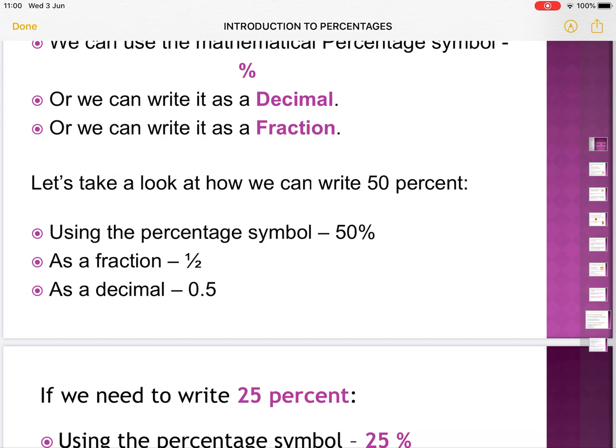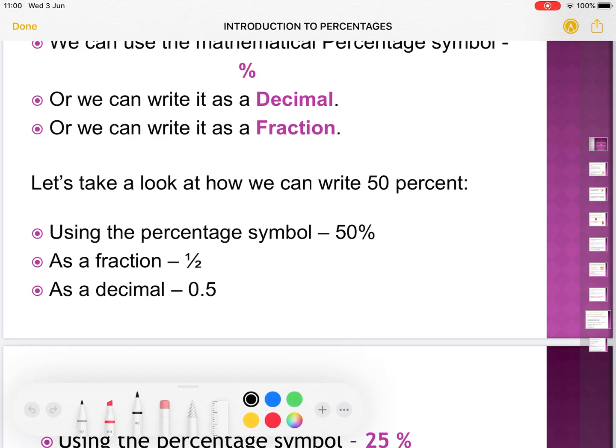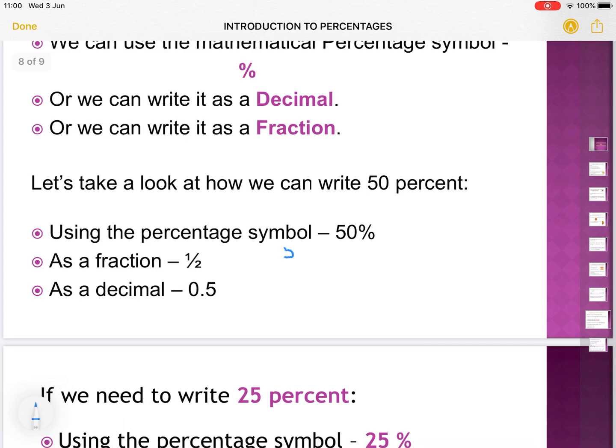I can write a percentage as a fraction. 50% means 50 out of 100, which can be simplified into 1/2.